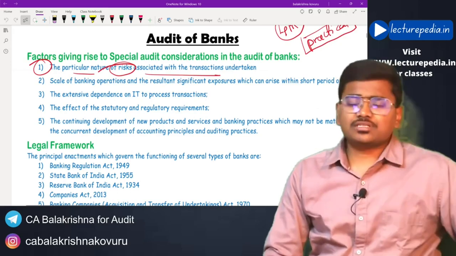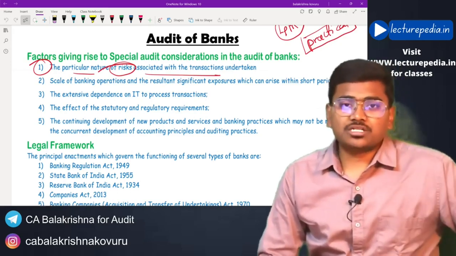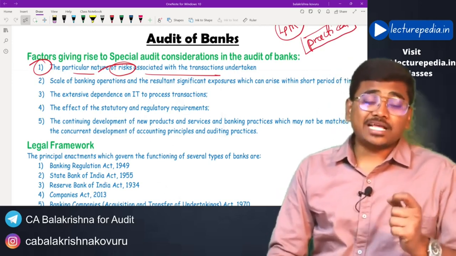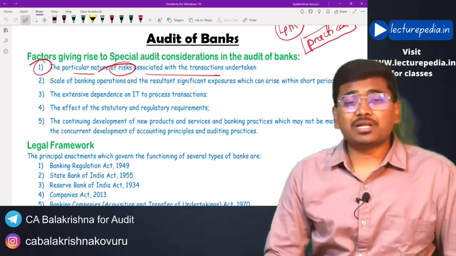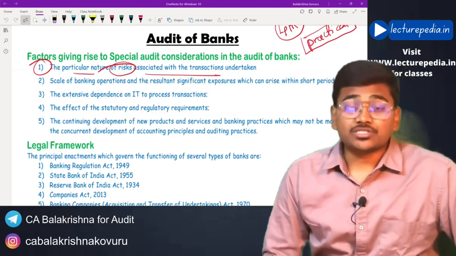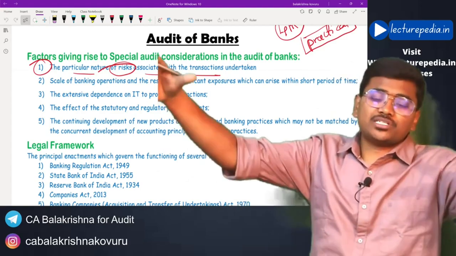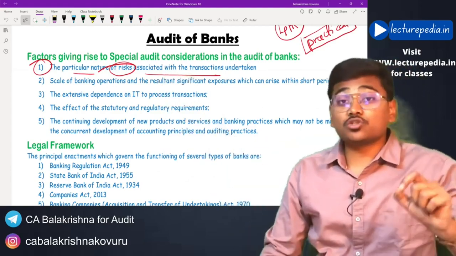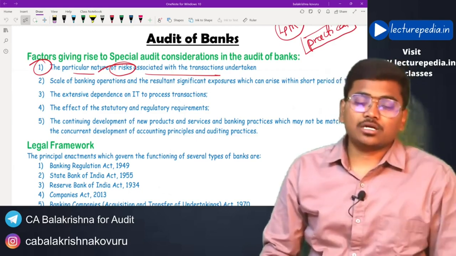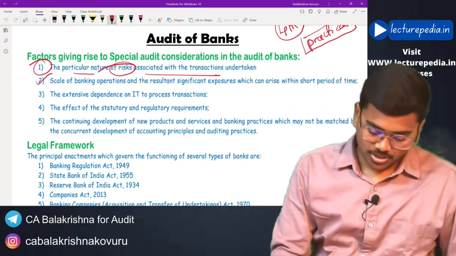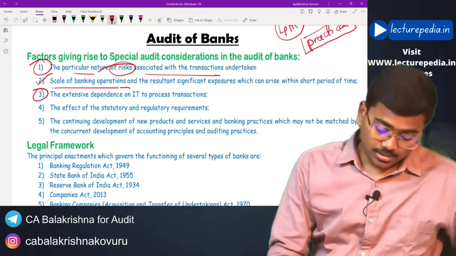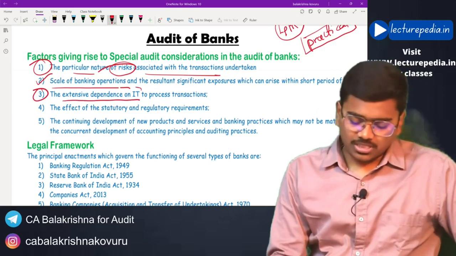And the second feature that differentiates a bank audit is that banks operate through branches. They will have branches all over the country, so their scale of operations is very huge. This is also one of the differentiating features between a banking company and a normal company. So the scale of banking operations is very huge, and there is extensive dependence on IT.